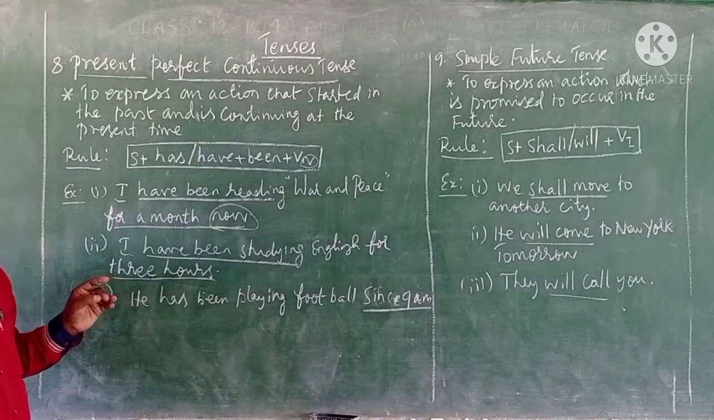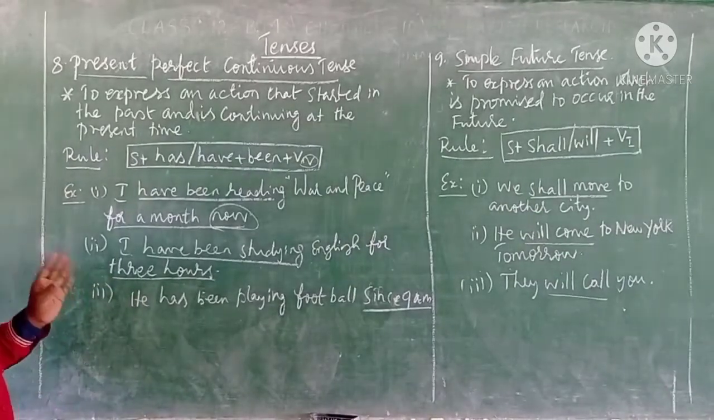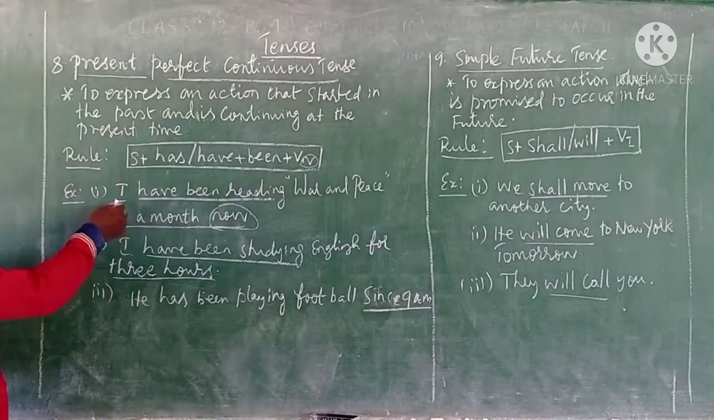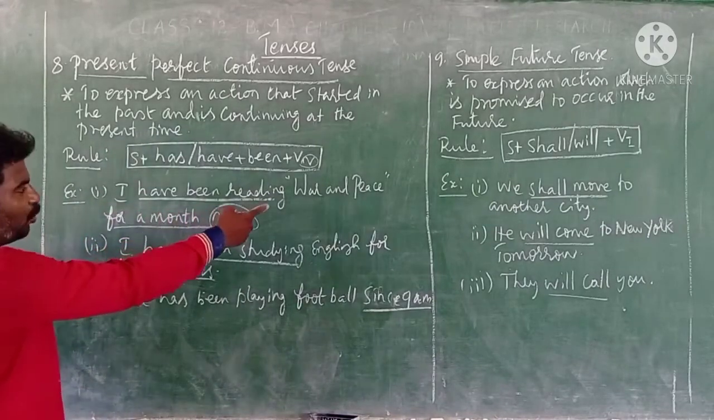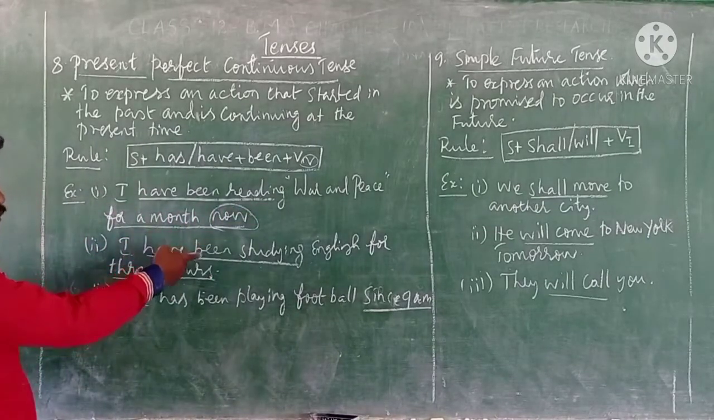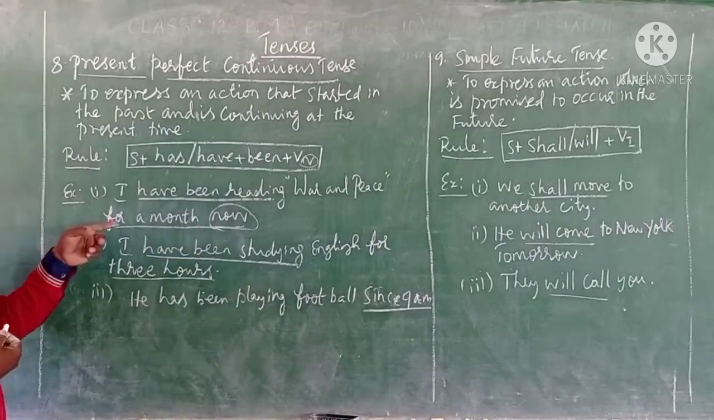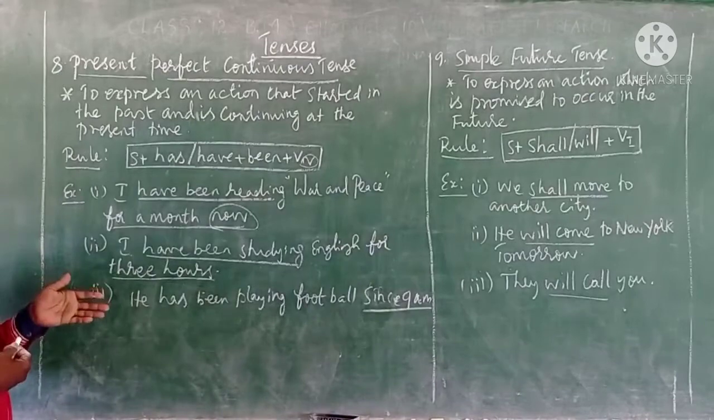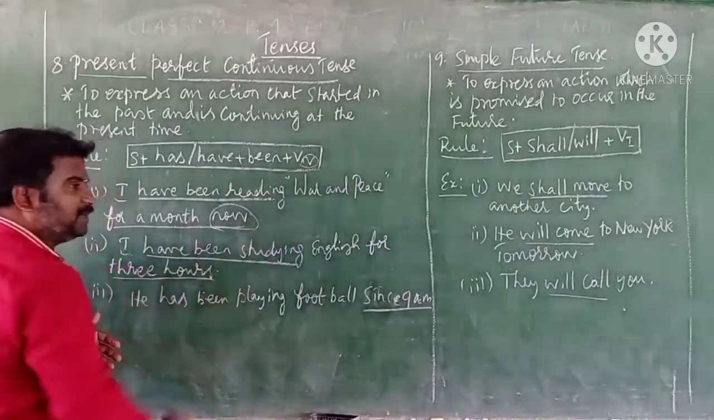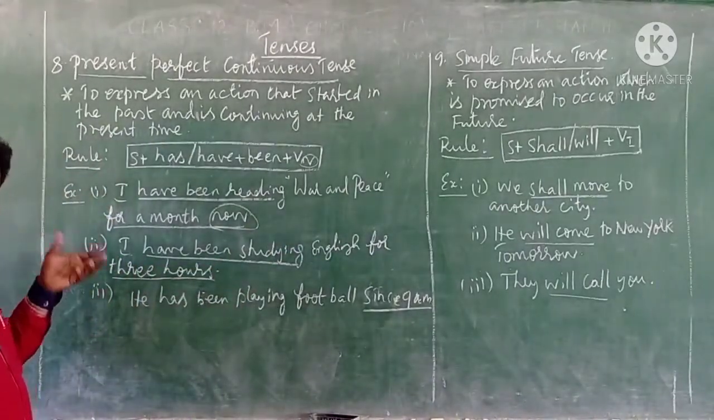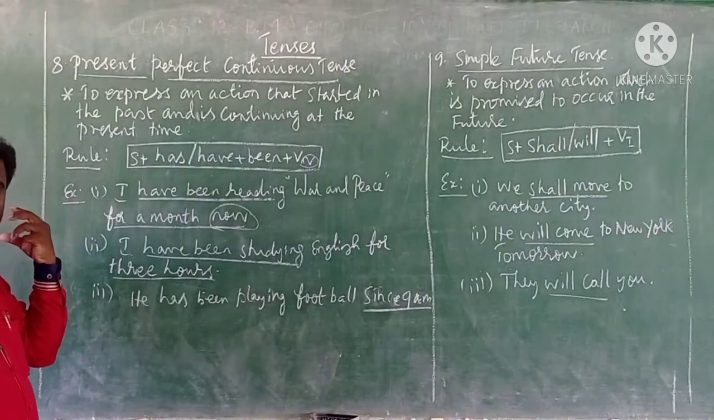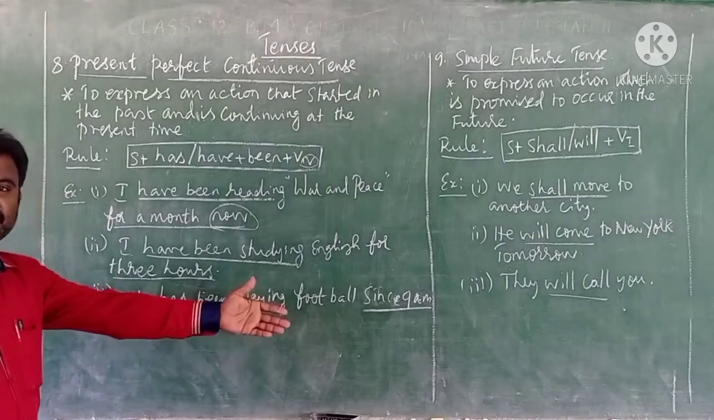They, we, you, and also I. I is an exception. See the example: I have been reading War and Peace for a month now, which means that I had been reading a text, War and Peace. I started it a month ago and still I am reading the same text.